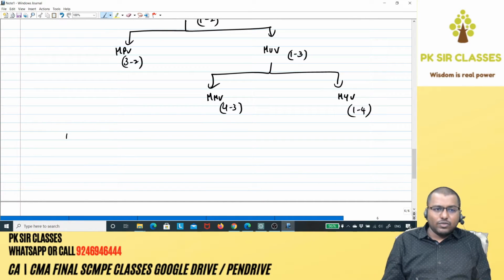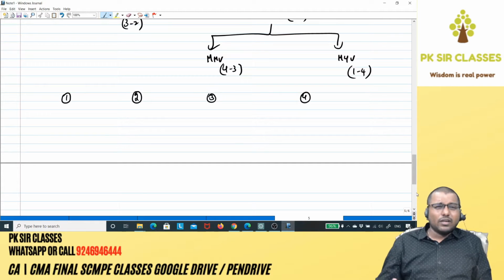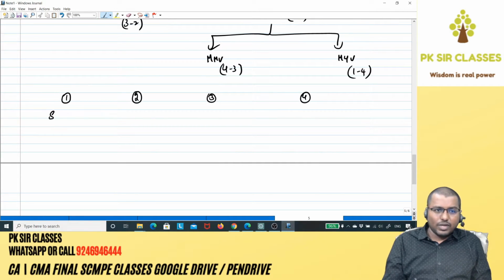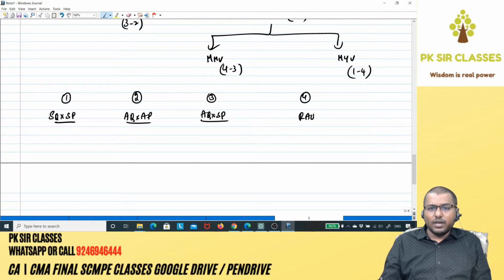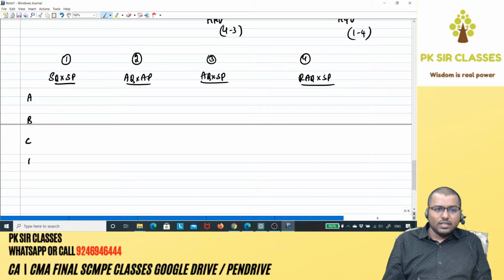Chalo, now what I have to do, just put the formulas over here, 1, 2, 3 and 4, and let's write it in the typical way. We approach every problem in the same way, then only it will be easy for us to solve. First SQ into SP, second AQ into AP, third AQ into SP, fourth RAQ into SP. Now let's write all the 4 different raw materials that we have: A, B, C, D, and then you have the total.